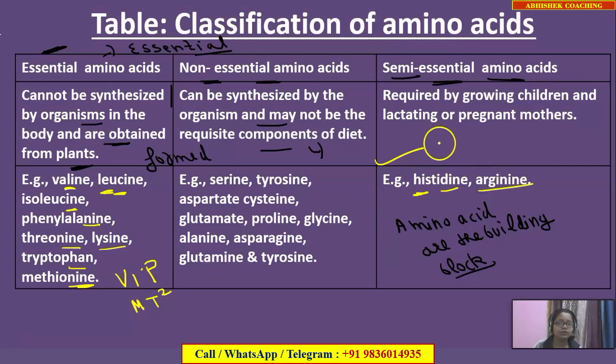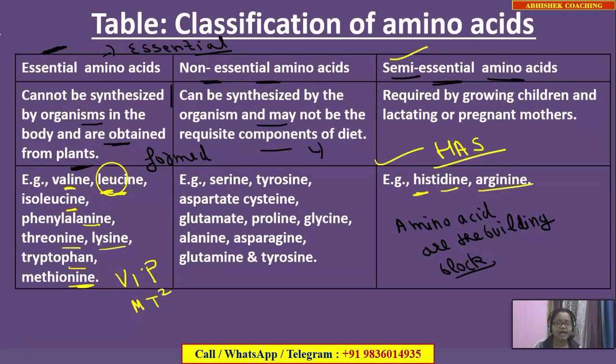How can you remember? The trick is HAS. From H you remember histidine, from A you remember arginine, and from S you can remember semi-essential amino acids. So the semi-essential amino acid trick is HAS, and the essential amino acid trick is VIP, empty square.